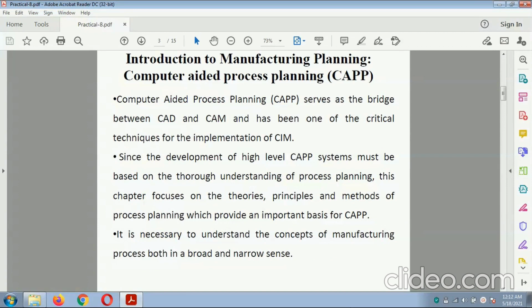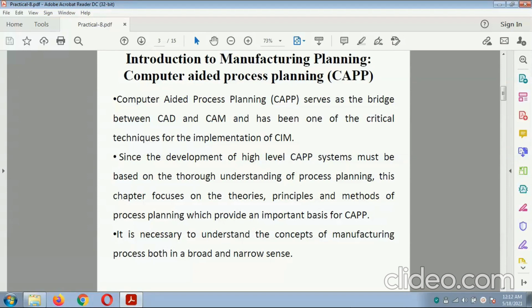Computer aided process planning serves as a bridge between CAD and CAM and has been one of the critical techniques for the implementation of CIM. Since the development of a high-level CAPP system must be based on a thorough understanding of process planning, these chapters focus on the theories, principles and methods of process planning, which provide an important basis for CAPP.